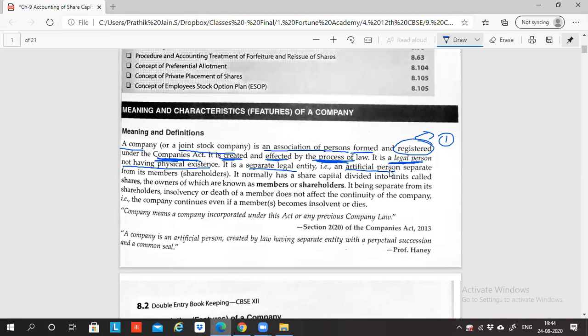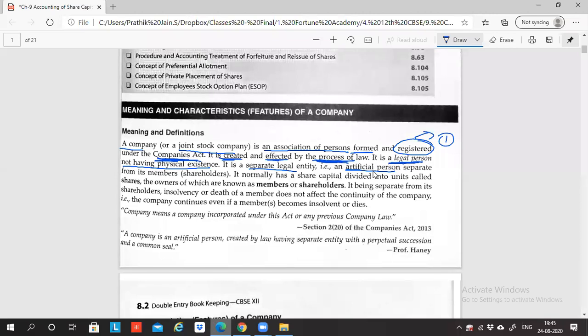In the golden rules, if you remember, we have three categories: personal account, real account, and nominal account. Personal account has three bifurcations: natural personal account, artificial personal account, and representative personal account. So in personal account, we learned the concept of artificial person. That time you should have asked, sir, why artificial? From where is artificial coming? Because under company law, the government has said that the company you are forming and registering is a person, but not a natural person.